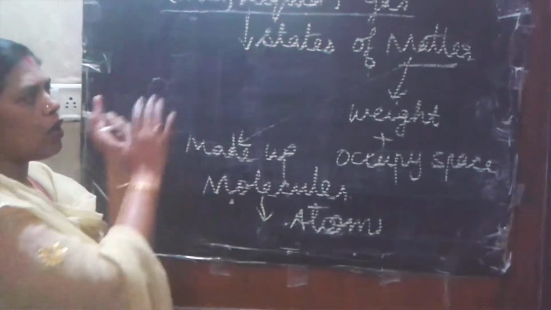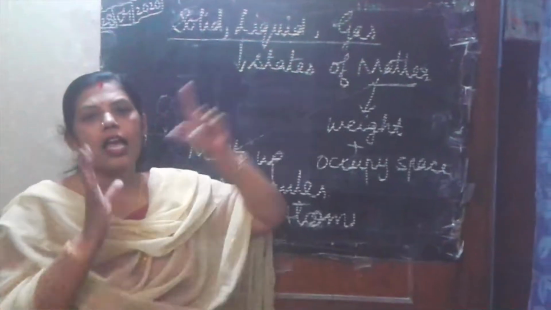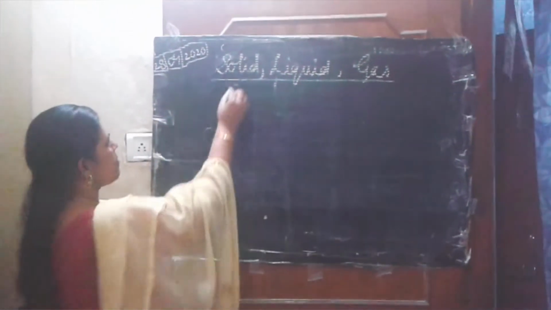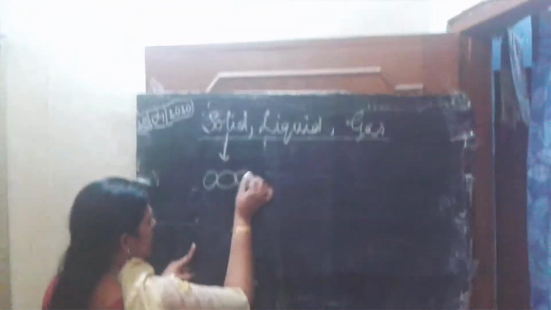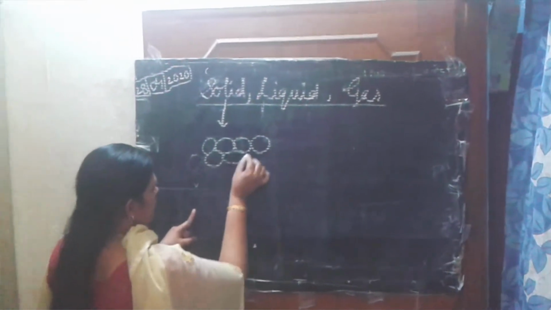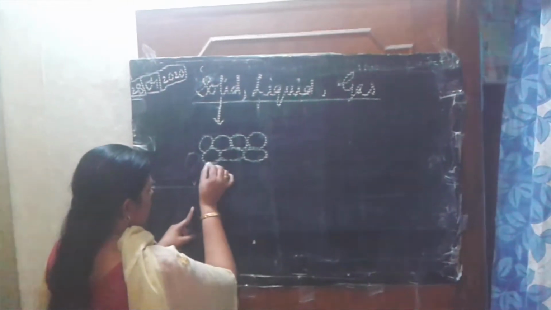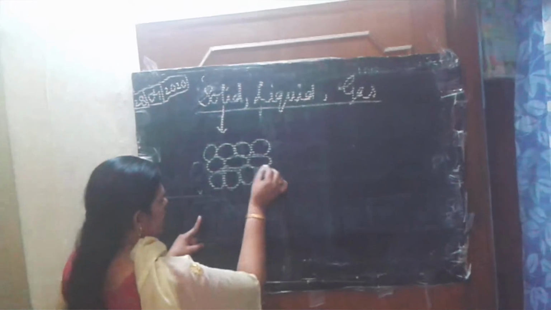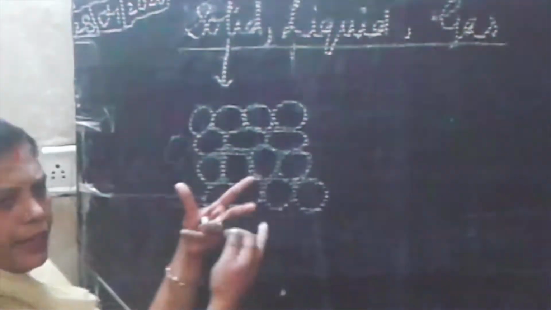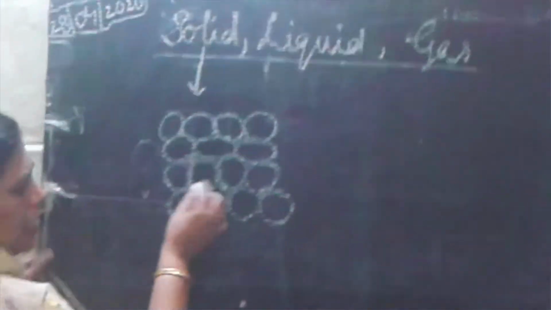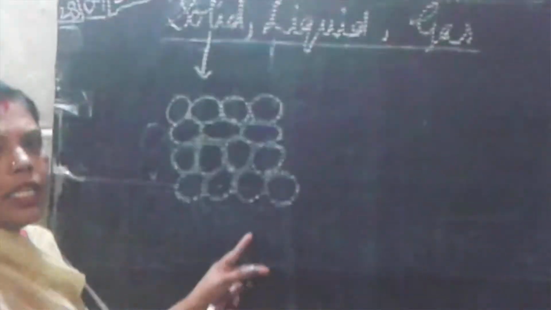And now how are these states of matter, the solid, liquid, gas, arranged? The arrangement of solid, liquid and gas. In the case of solids, the molecules are arranged very closely. Here, see, they are tightly packed, right? All these molecules are tightly packed. In between the molecules, there is no space.